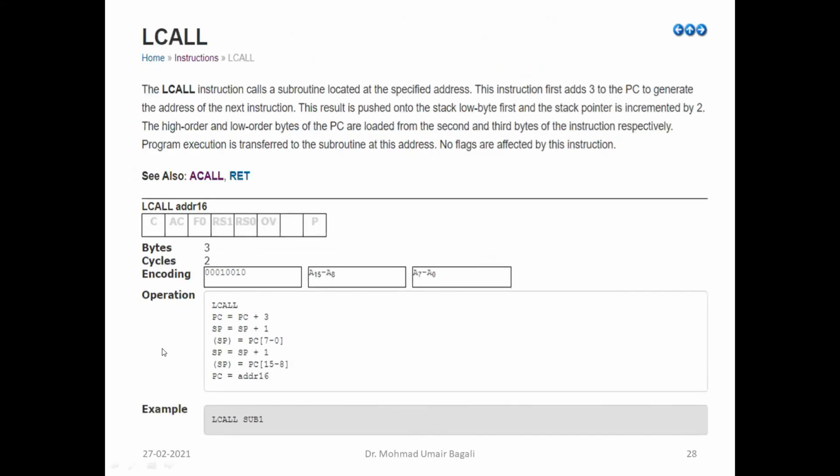Then you have long call, the same as absolute call. We started with the absolute call discussion. Similarly, we have long call. Now, what is long call? What is the difference between absolute call and long call? In absolute call, the address was only 11 bits, and using 11 bits, you can go up to 2 KB of range. And here you are going to mention a 16-bit address. So therefore, your call subroutine can be located anywhere within 64 kilobytes of range. Only that is the difference. The rest of the operations are the same.